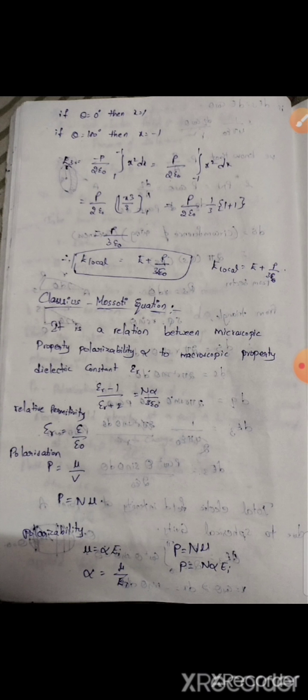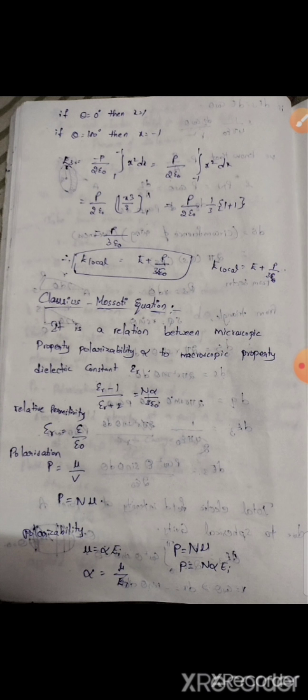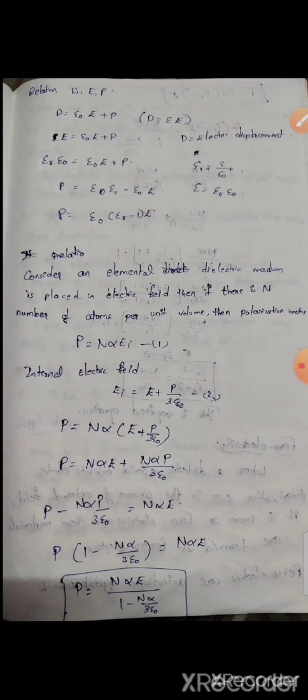For deriving this equation, we need to know some basic formulas. Those are related to permittivity. Epsilon r equal to epsilon by epsilon naught, and polarization P equal to mu by V. It is one formula, and P equal to N mu is also another formula. And also polarizability, mu equal to alpha E I, or alpha equal to mu by E I. By substituting the mu value in the P equation, we get P equal to N alpha E I.